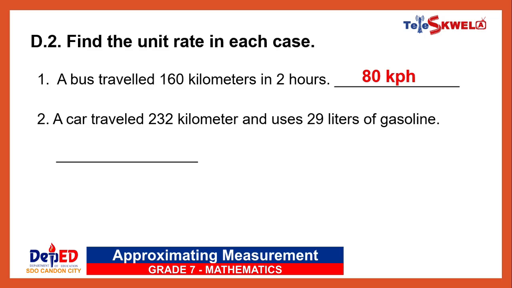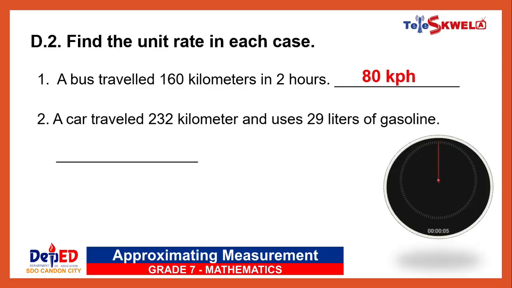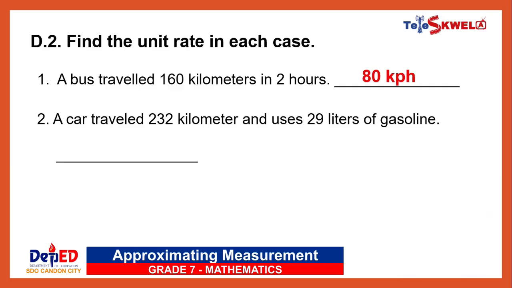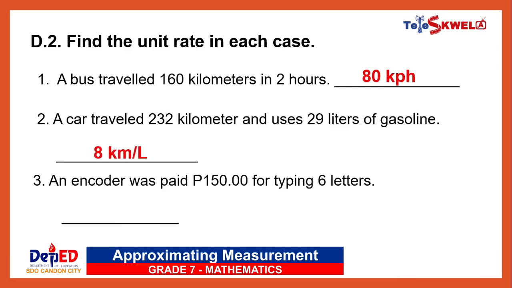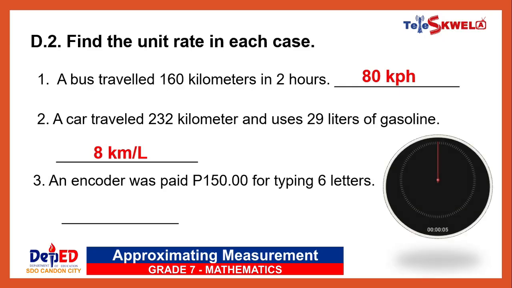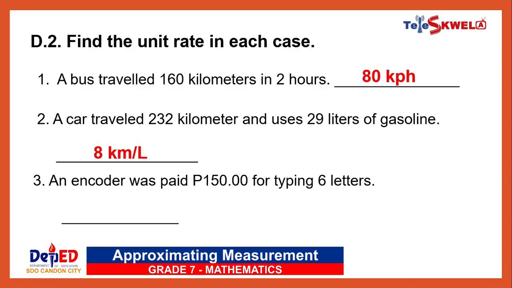Number 2. A car travels 232 kilometers and uses 29 liters of gasoline. The correct answer is 8 kilometers per liter. And number 3, an encoder was paid 150 pesos for typing 6 letters. The correct answer is 25 pesos per letter.